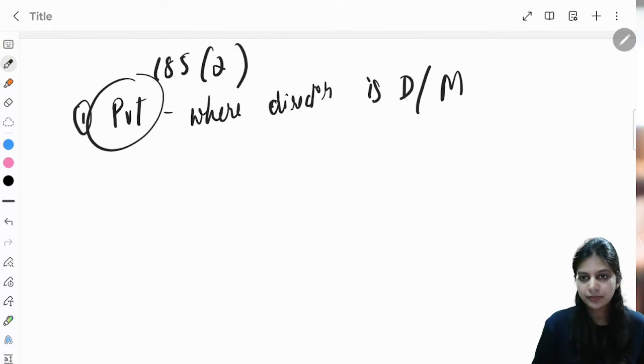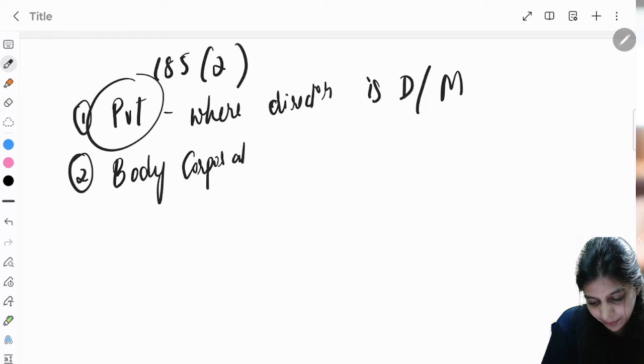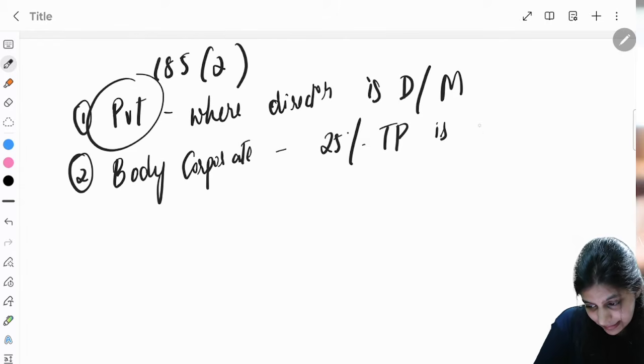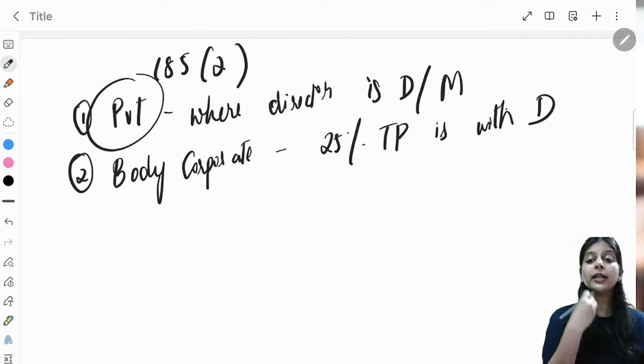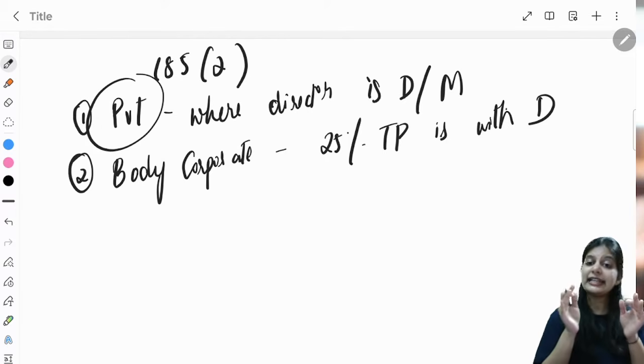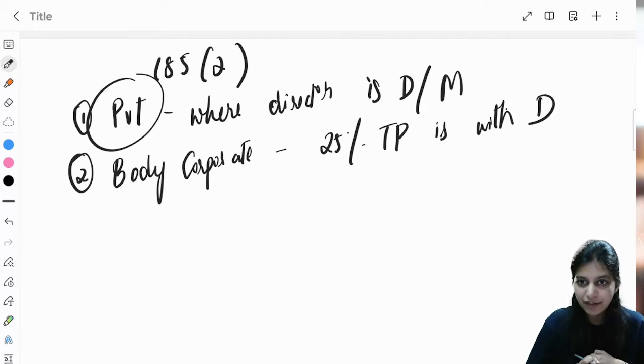Clear? Second, any body corporate where at least 25% of the total voting power is controlled by whom? Is with total voting power is with director. So the director to whom the company wants to give loan, at least 25% of the total voting power is with the director, either by himself or along with other directors.